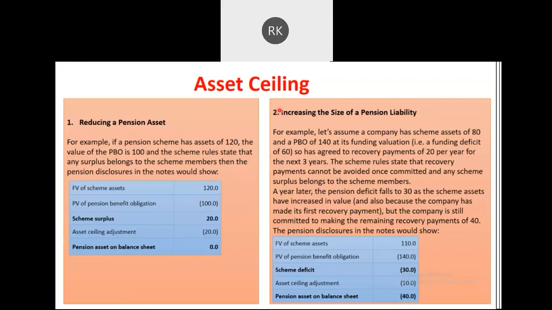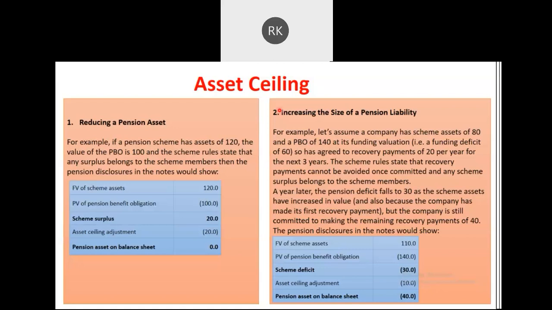So whenever any statutory requirement restricts the surplus utilization by the employer, that is, the employer is not supposed to avail benefit of it, because the employer can avail benefit in two ways: either by taking out the cash which is lying there, or by reducing its contribution in the future. If neither of these is allowed, then obviously, because you don't have any control, you are not supposed to show the asset number in your balance sheet. This is why the asset ceiling concept is there.